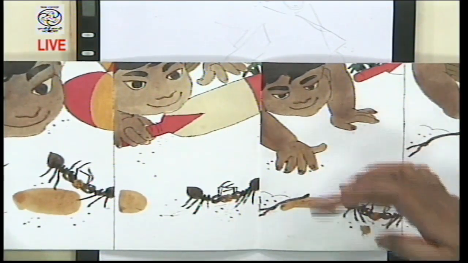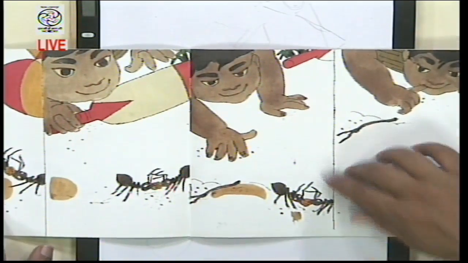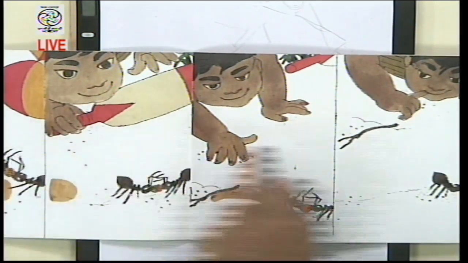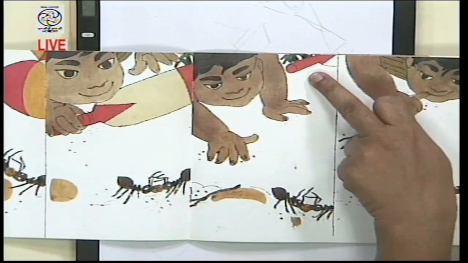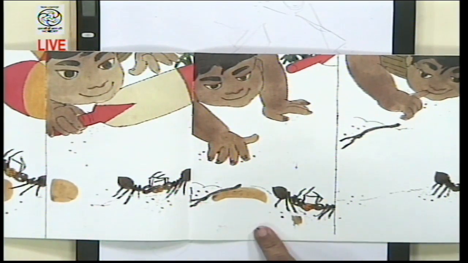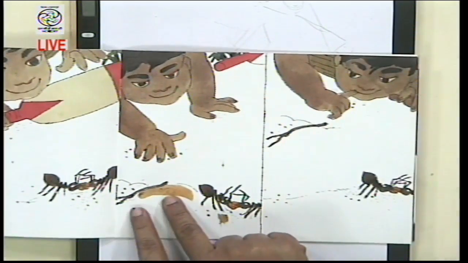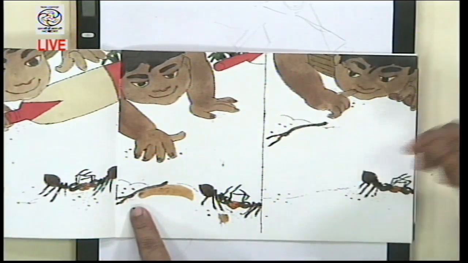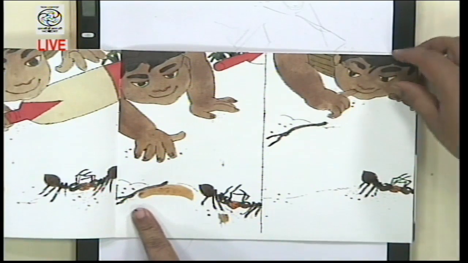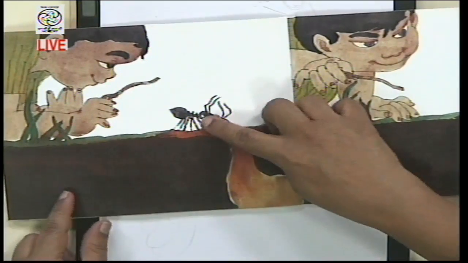Is the child going to harm the ants or help the ants, and so on? And then he leaves the bat aside. He had just bent with the bat, but he leaves the bat aside and then brings forth his hand and picks up, what is this here? It's a stick, a kind of forked stick. Now he's thinking. He wants to help the ants, and meanwhile the ants have reached their home.